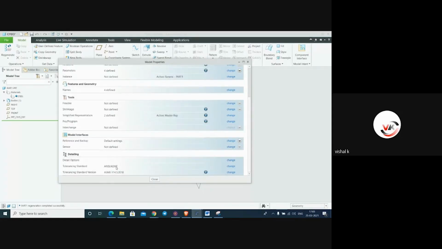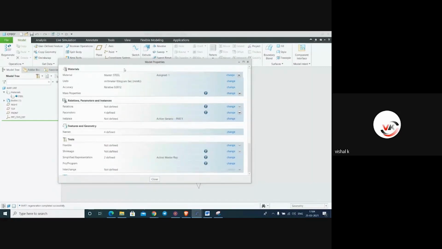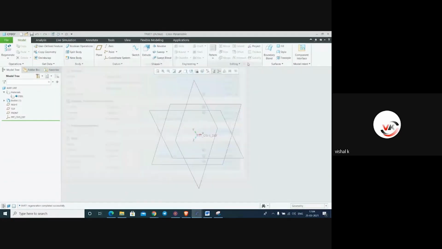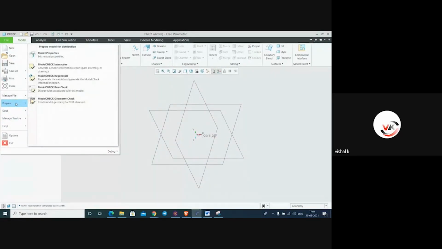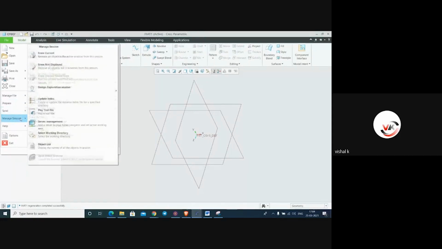So we don't want to change this standard. If you want to change, you can select change and you can change it from isometric, ANSI, whatever you require. Just close this. Now File, Prepare, here are different options: model check, regenerate. It is not useful to us. And Manage Session, here it is Erase Current, Erase Not Displayed. Wherever files we are not using, it will delete or erase automatically.